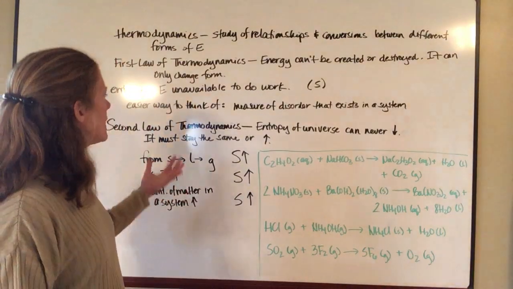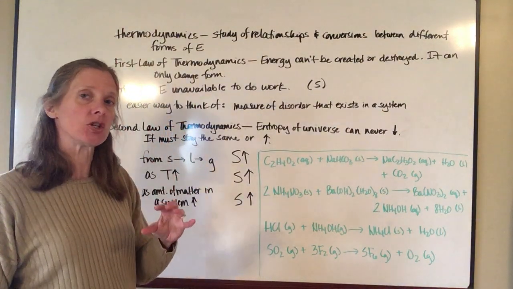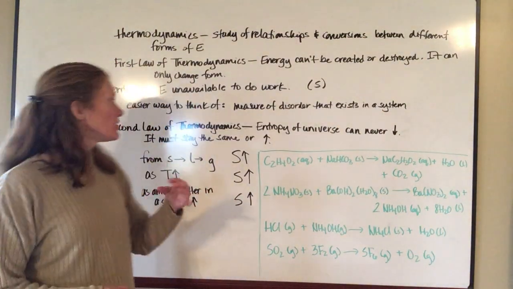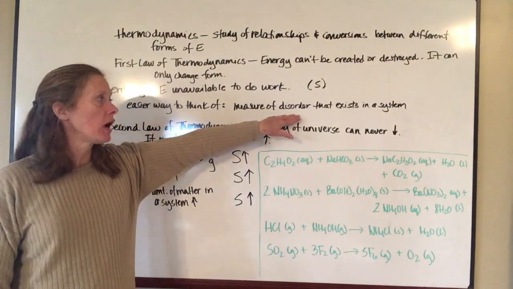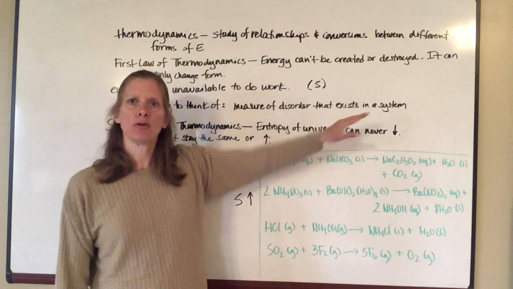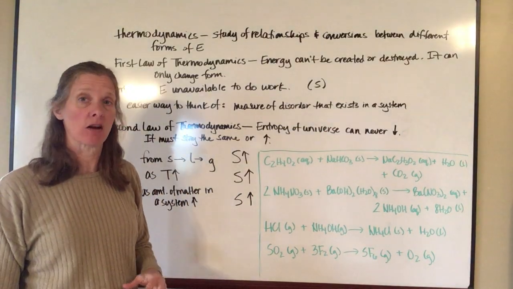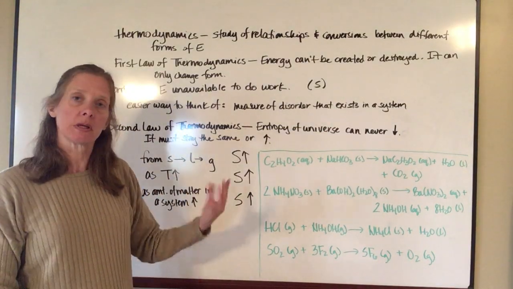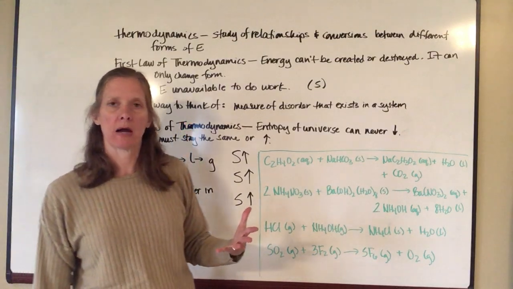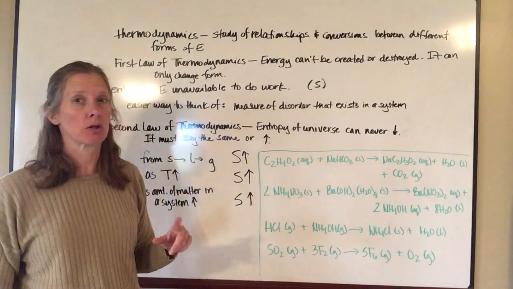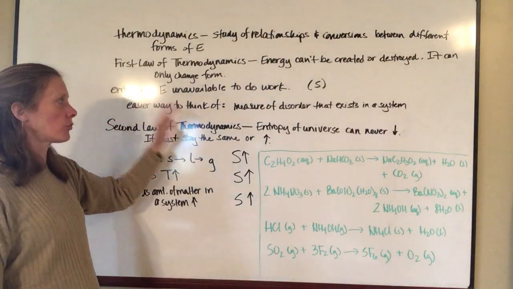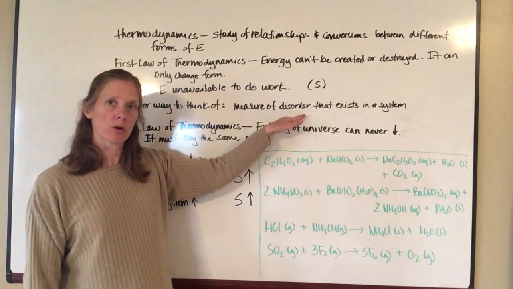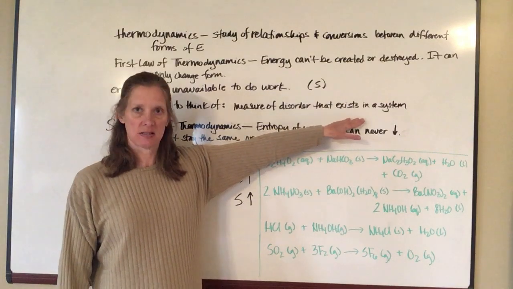Okay? Now, it's actually a little bit easier for our purposes to think of entropy as a measure of disorder that exists in a system. And you may actually want to jot that down. I don't know if you generally take notes during my video lectures or not, but this would be a good thing to jot down, that entropy, an alternate definition for it, is the measure of disorder that exists in a system.